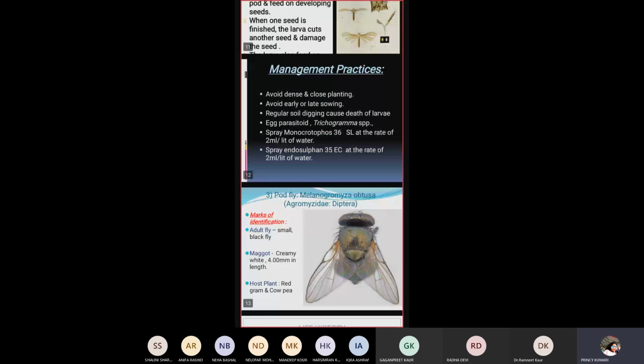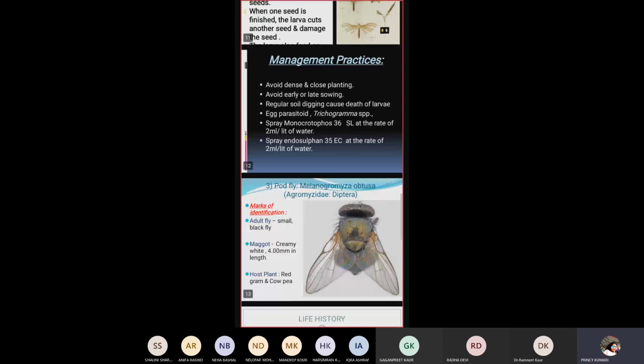We can also use egg parasitoids, that is Trichogramma species. There are many Trichogramma species which are used to control this pest and can be used as a management. The spray we can use is monocrotophos 36 SL at the rate of 2 ml per liter of water. Another spray is endosulfan 35 EC at the rate of 2 ml per liter of water.